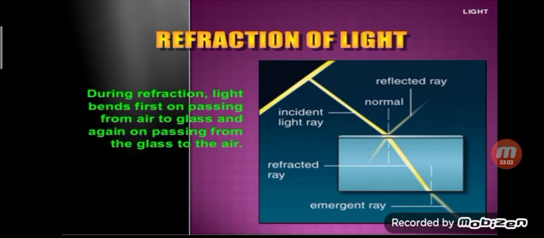And when the refracted ray comes out as an emergent ray from this glass slab, it goes away from the normal. This is because when light passes from denser to rarer medium, the ray always passes out away from the normal.